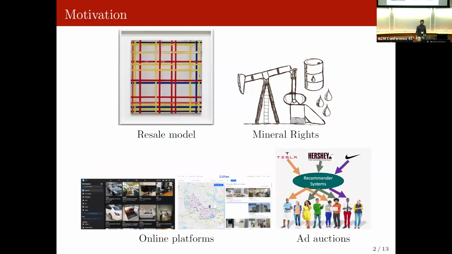Let me start with a quick motivation. Interdependence captures auction settings where people don't actually know their own value. Imagine a resale mall or an art painting. If it's a true Picasso painting or if it's a fake one, that will impact your value, and someone else might know about this fact, but you may not. This is the kind of motivation we're interested in.